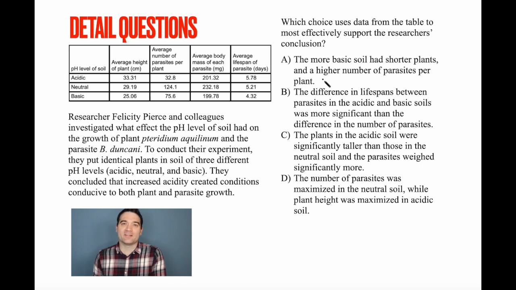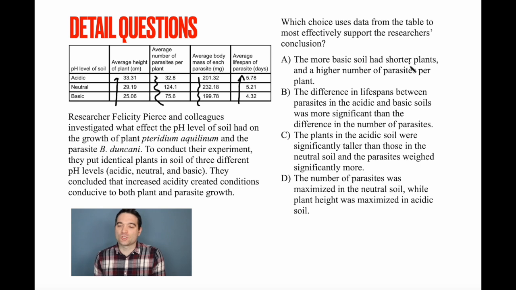Now, before we get into this too much, I want to give you a little hack, and that is identifying trends. Very often, you can look at the trend line of the numbers in a particular chart or graph. So here we're going from 25 to 33, so that's going up. Here we go from 75 to 124 to 32, so that's kind of waggling a little bit, right? This goes from 199 up to 232, down to 201, again, wiggling a little bit. And this goes from 4.32 to 5.21 to 5.78, clearly going up. Sometimes just identifying that trend line is helpful. Okay, so let's look at these one by one.